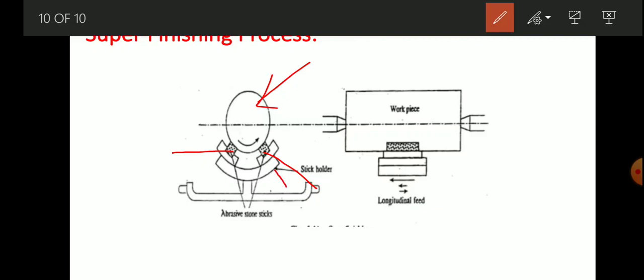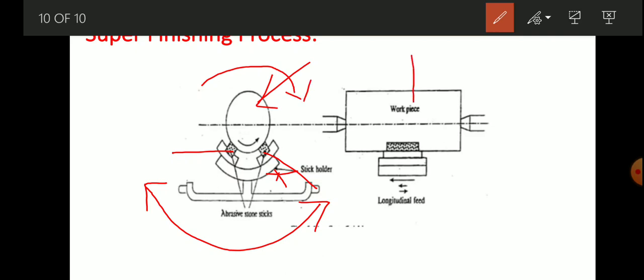This is called a stick holder which can be oscillated, and the workpiece is rotated. Here we can see a side view. Here we can see a workpiece, this is the stick holder, and these are the abrasive sticks.